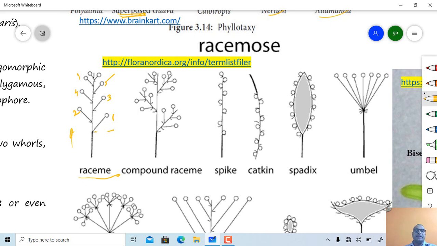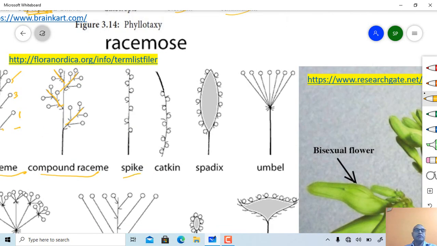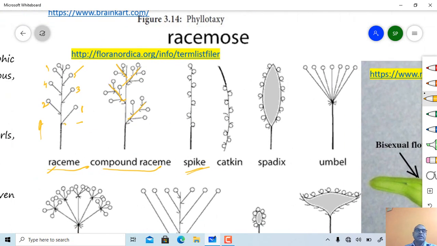If a simple raceme type of inflorescence is present on branches, then this is called a panicle type of inflorescence or compound raceme type. This one is a spike type of inflorescence. Raceme and spike are similar, the only difference is that here pedicel is present, here pedicel is absent. So flowers are sessile in case of a spike type of inflorescence.